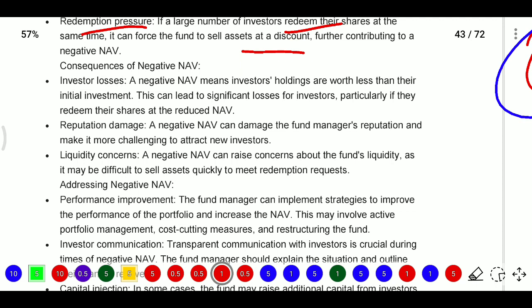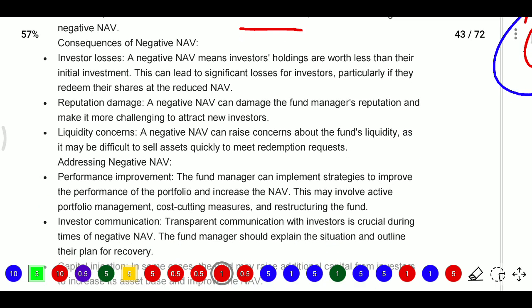Because if the NAV is negative, then a negative NAV means the investor's holding or worth will be less than their initial investment. This can lead to significant loss for the investor, particularly if they redeem their shares at the reduced NAV. So if you have a high positive NAV, then if you sell at that point of time, you will get more profit. If you have a negative NAV and you are selling, you will not get any benefit.